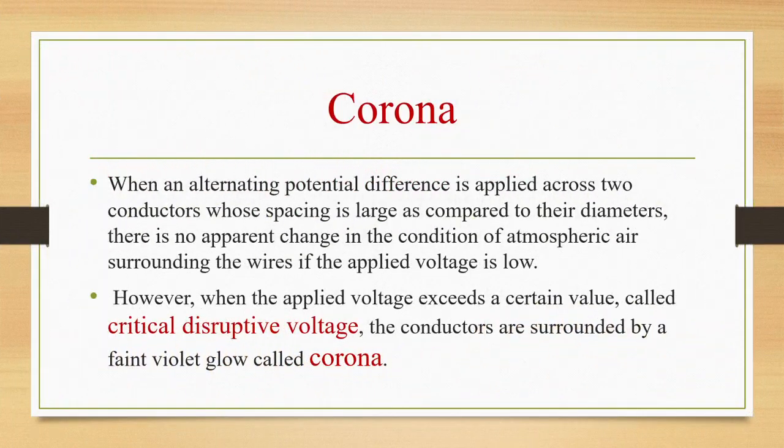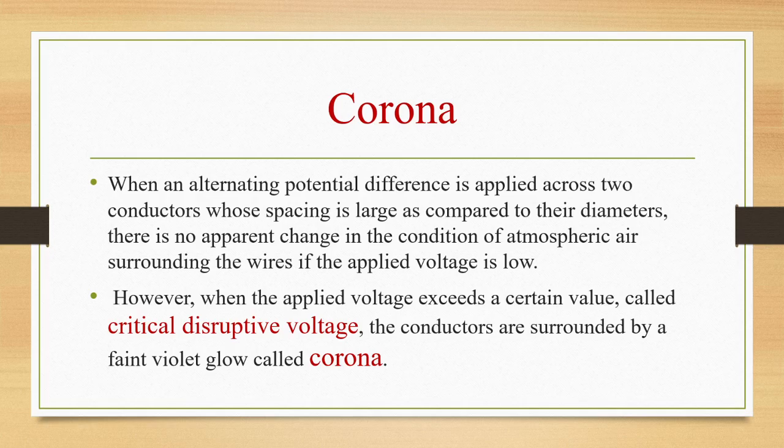So we have seen what is corona. Whenever an alternating voltage or potential difference is applied across two conductors whose spacing is large as compared to the diameters, there is no apparent change in the condition of atmospheric air surrounding the wires if the applied voltage is low. However, whenever the applied voltage exceeds a certain value called the critical disruptive voltage, conductors will be surrounded by a faint violet glow called corona.